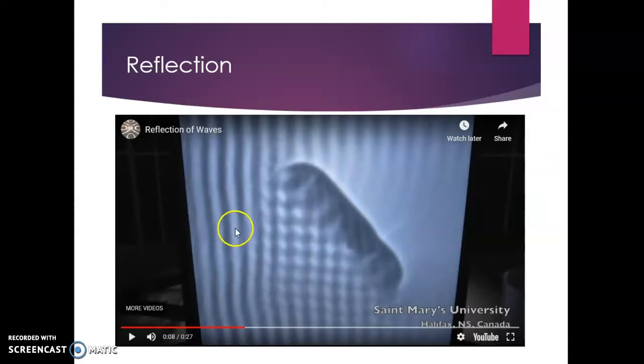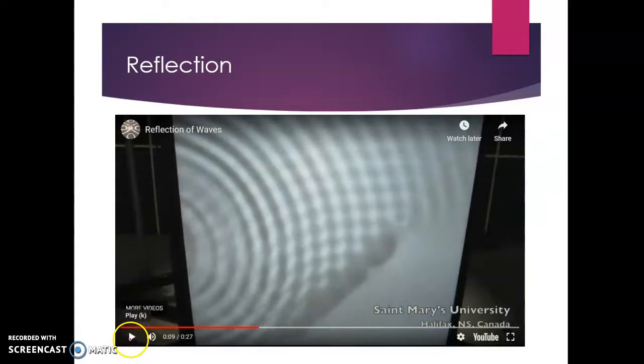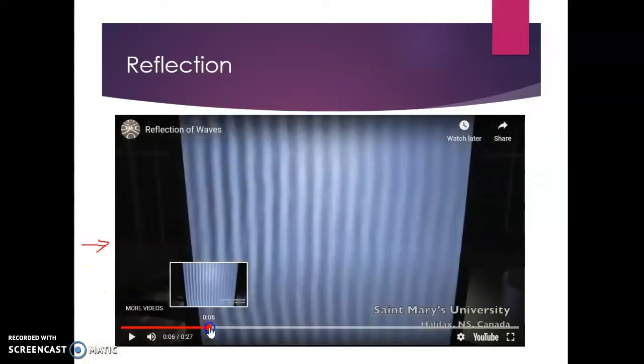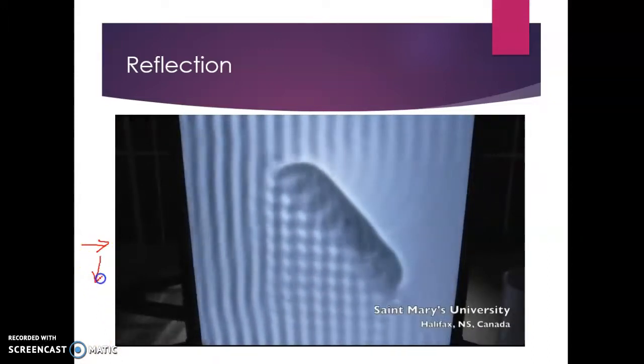It looks like I can't write on this video, sorry. I just keep starting the video over and over again. So the waves go in this way. I can't write on the video itself. But then when the barrier comes, now the waves are being deflected this way.